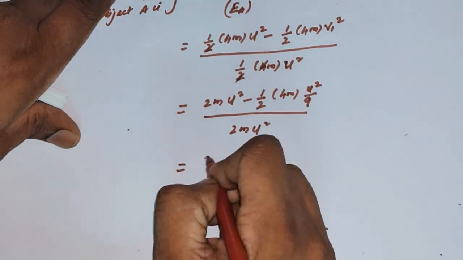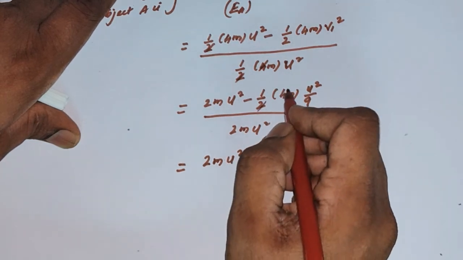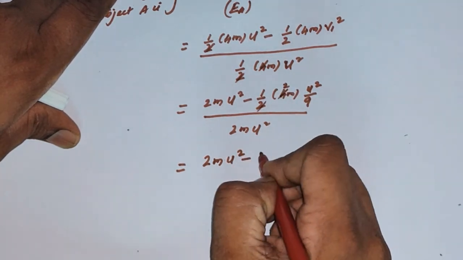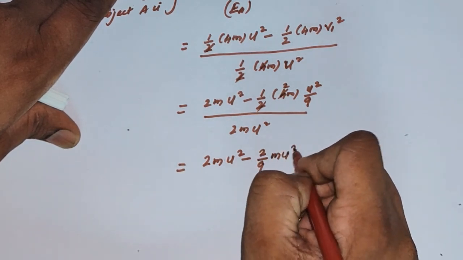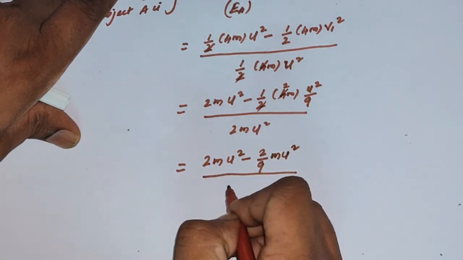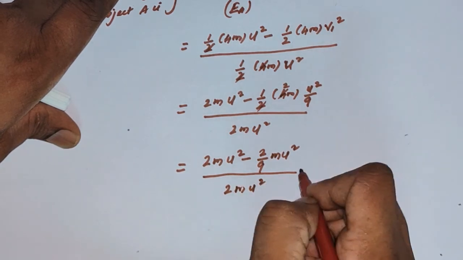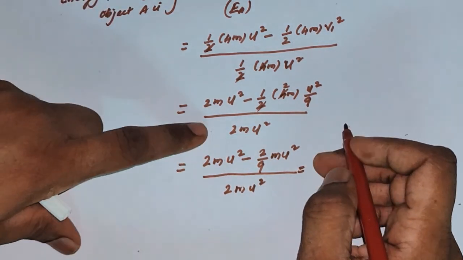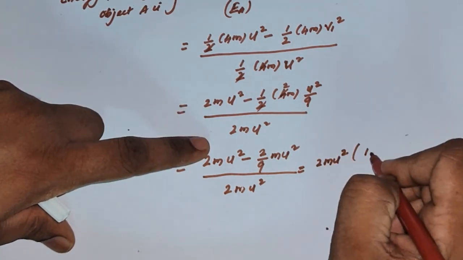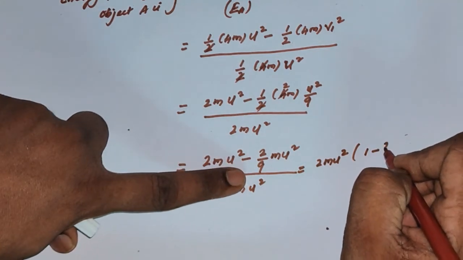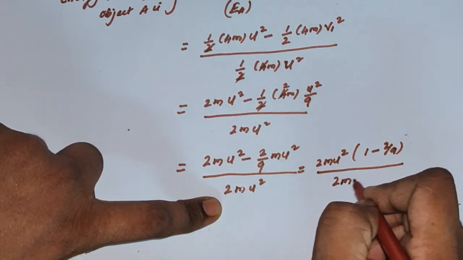This would be simply equal to 2m u square minus, cancelling these two, 2 by 9 m u square, divided by 2m u square. You can take the 2m u square commonly out: in the numerator it will give 1 here, and in this term it is 2 by 9, and in the denominator 2m u square is there.